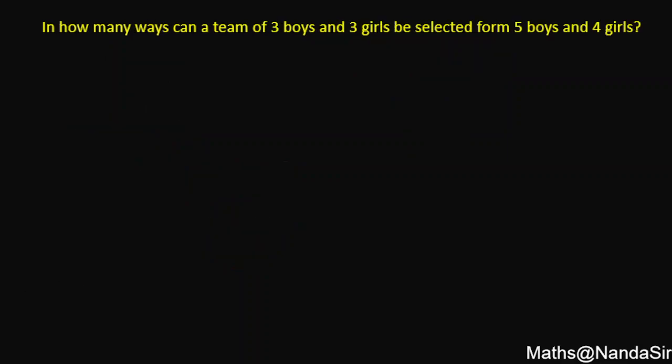Let's see the next question. In how many ways can a team of 3 boys and 3 girls be selected from 5 boys and 4 girls? Again, just the same as the committee one that we have discussed earlier. You can write total boys we are having 5, total girls we are having 4.